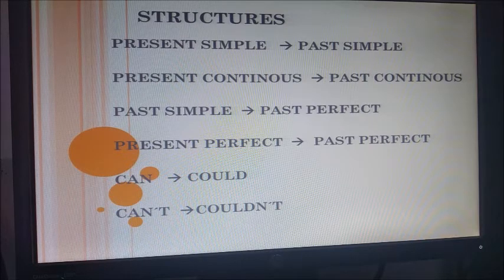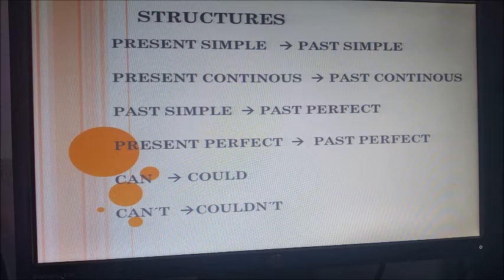Pay attention. The second sentence has to be in past perfect. The day before today, I had drunk a lot of alcohol.